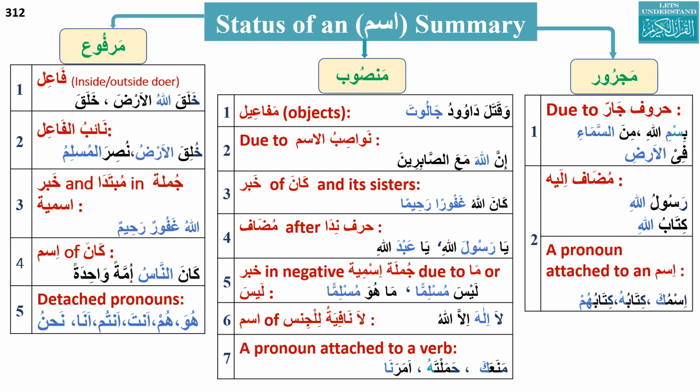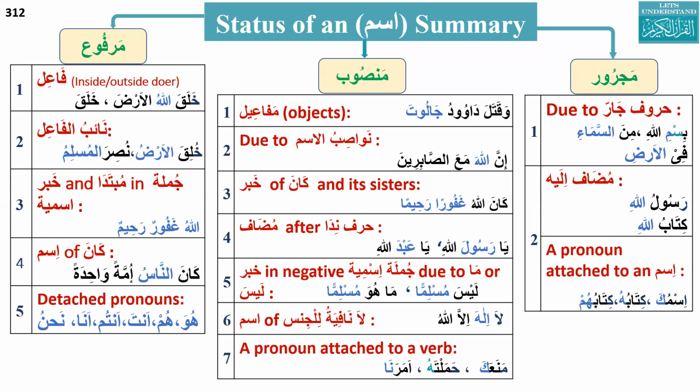We know about the noun in the table, especially ismul fa'il, ismul maf'ul, masdar, and so by default, any noun, sabirun, rahimun, amirun, will have the status of rafa.